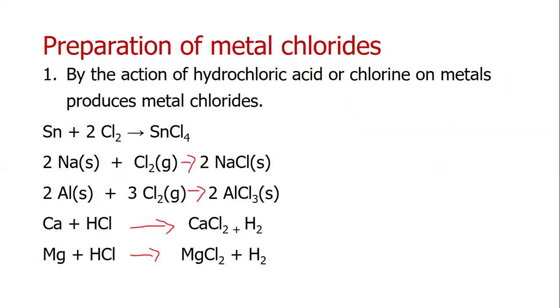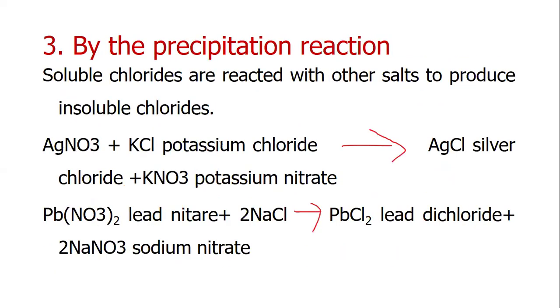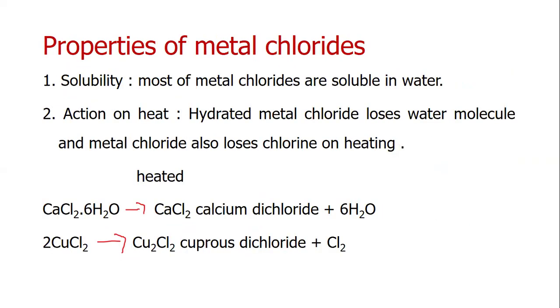Preparation of metal chlorides. Metals react with chlorine to form metal chlorides. By the action of hydrochloric acid on metal compounds. By the precipitation reaction.